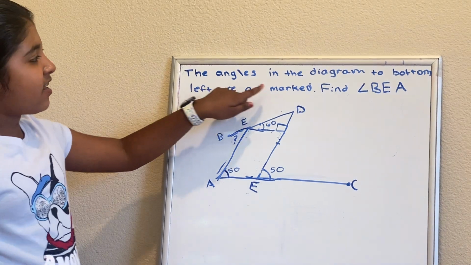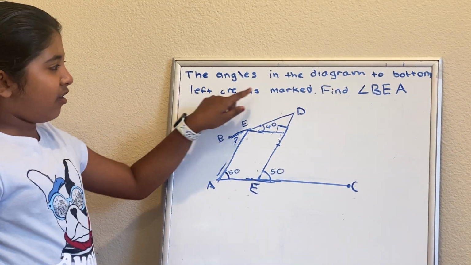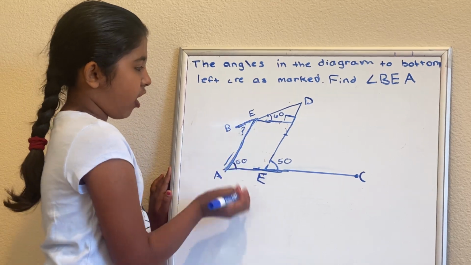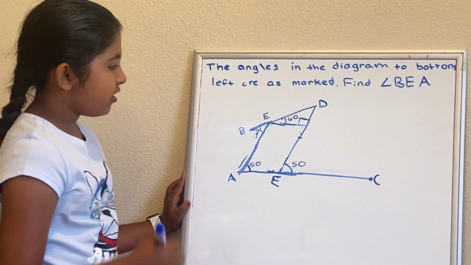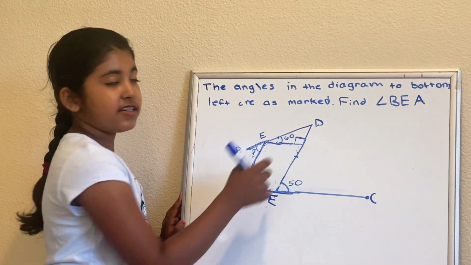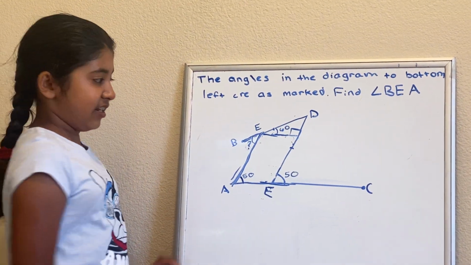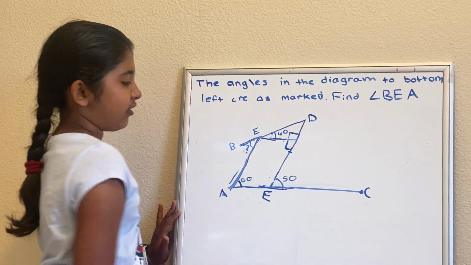Let's have a look at this problem. The angles in the diagram to bottom left are as marked. Find BEA. BEA is this. So our goal is to find this. So we can see here, since this is a 90-degree angle, 180 minus 90 equals 90. So here we have a 90-degree angle too.